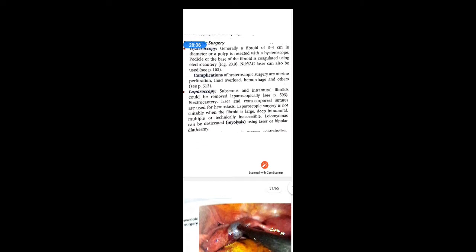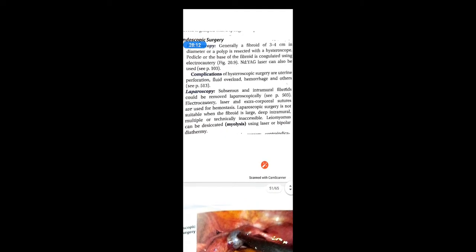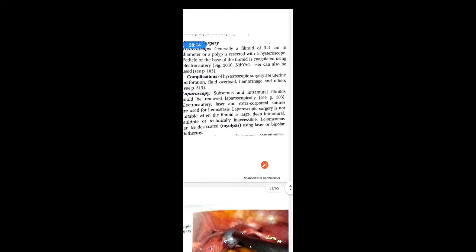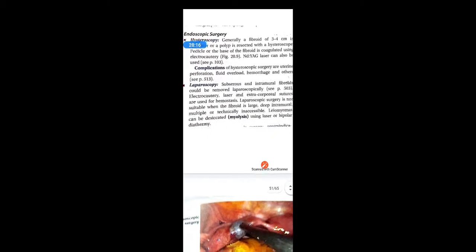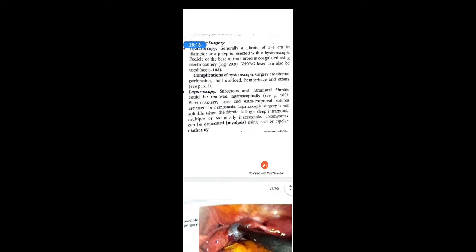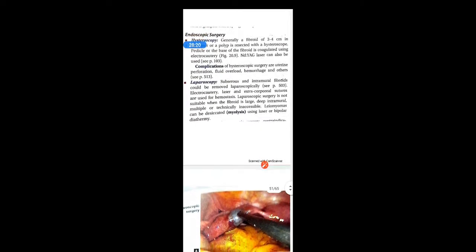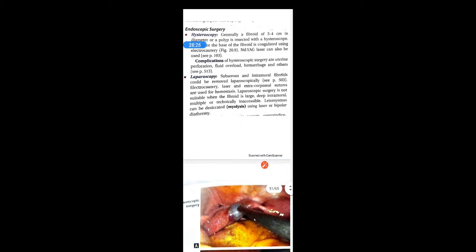Then laparoscopically, subserous and intramural fibroids could be removed. So usually laparoscopic myomectomy is preferred in cases of subserous fibroids and intramural fibroids. Electrocautery, laser, extracorporeal sutures are used for hemostasis. Hemostasis means to reduce the blood loss. Laparoscopic surgery is not suitable when the fibroid is large, deep intramural, multiple or technically inaccessible.